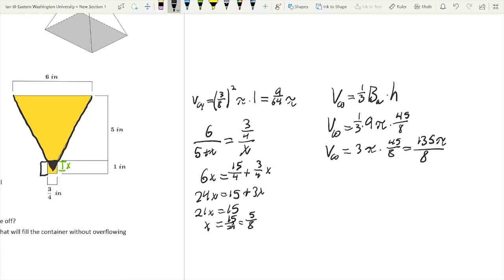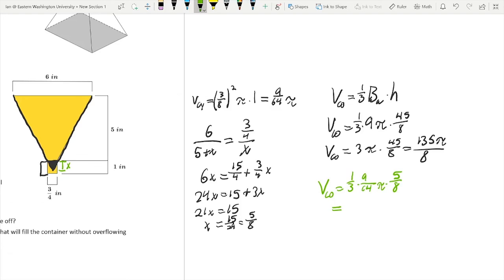And now, in order to find the total volume, actually, sorry, I'm getting ahead of myself here. We need to find the volume of the smaller cone. I'm going to use this one in green. So to find the volume of the smaller cone, we're going to follow that same process. So 3/8 squared, so 9/64 pi, times our height of 5/8.